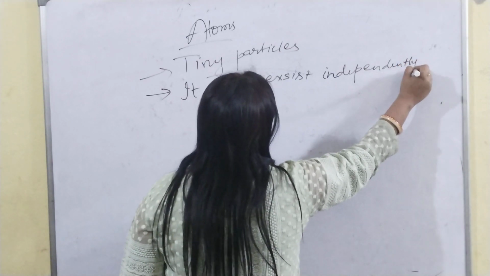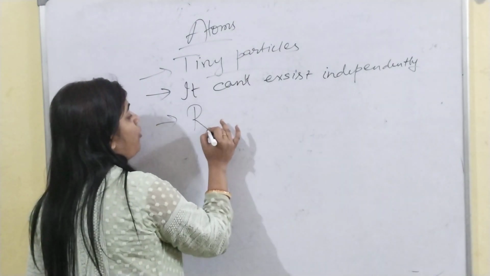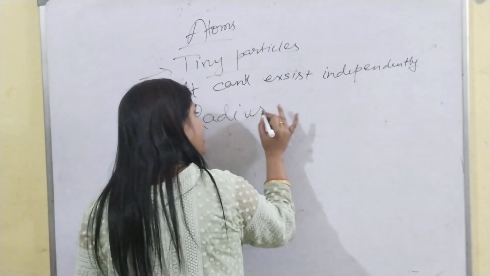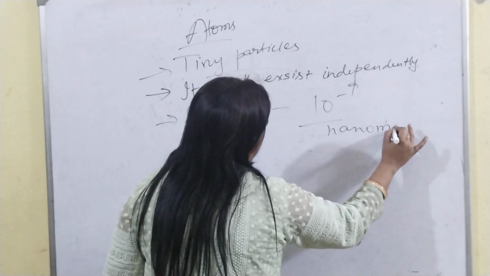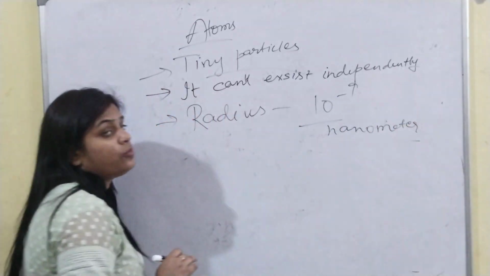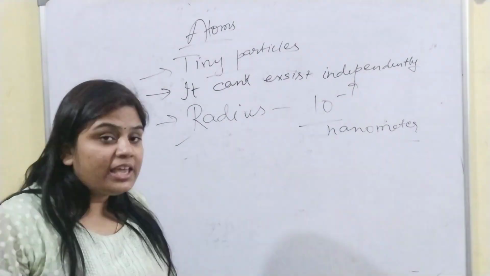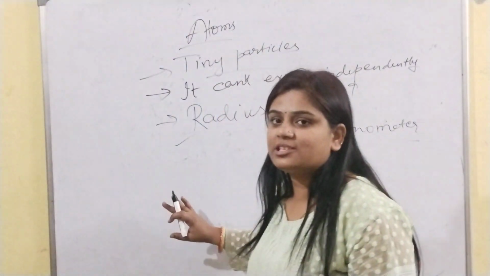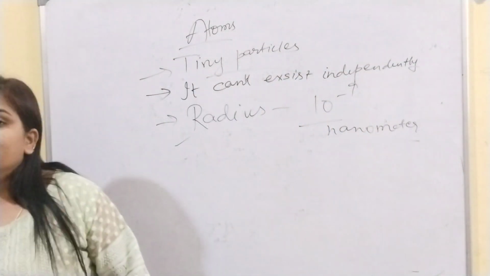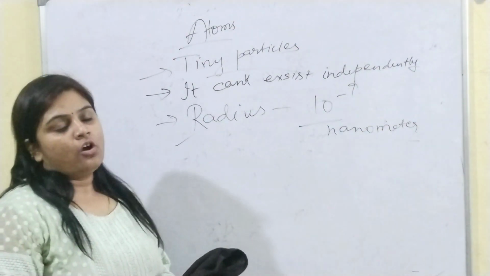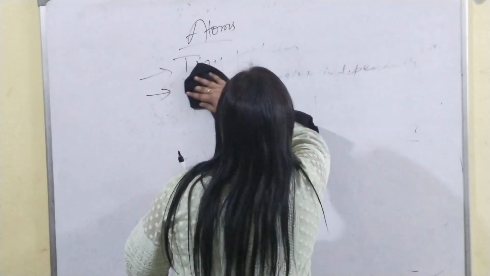Number three: its radius is very small and is measured in nanometers. So these were the characteristics of atoms concluded after Dalton's postulates and the limitations of John Dalton's theory.